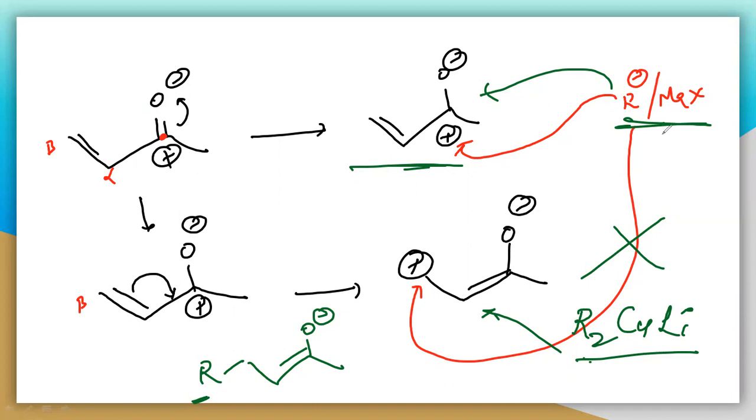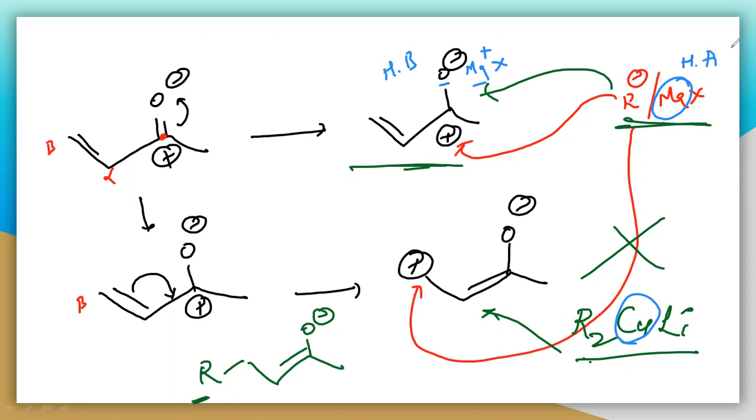Here the magnesium, and there the copper and lithium. This magnesium plays an important role, because it will attach at this particular O minus. The oxygen is a hard base and the magnesium is a hard acid, so both are hard.